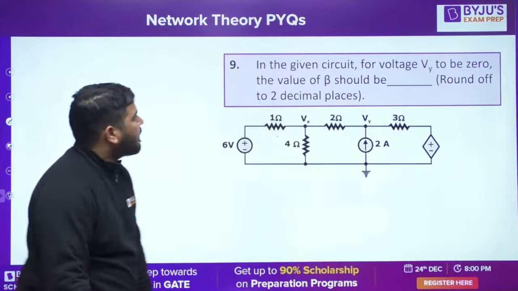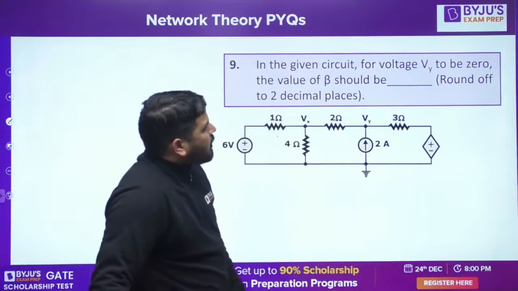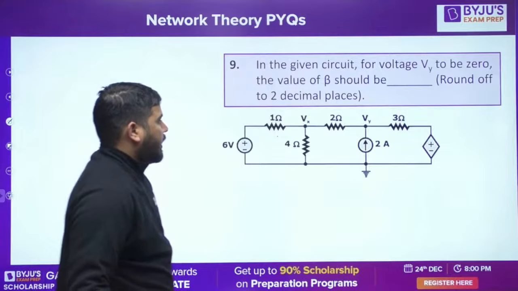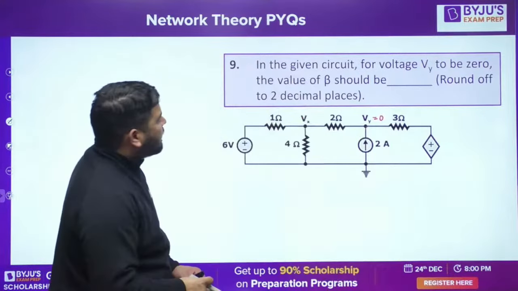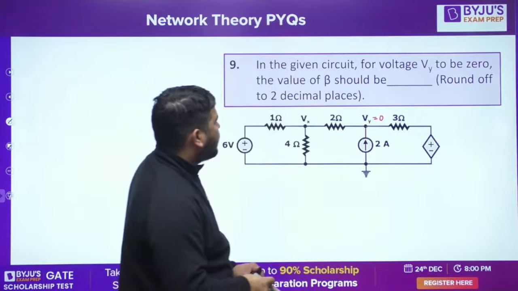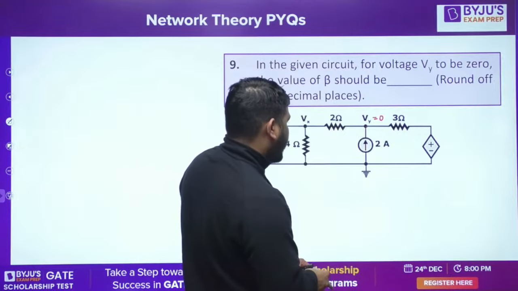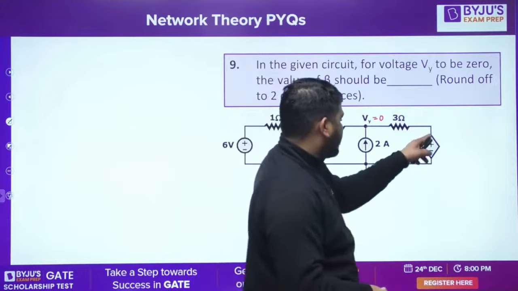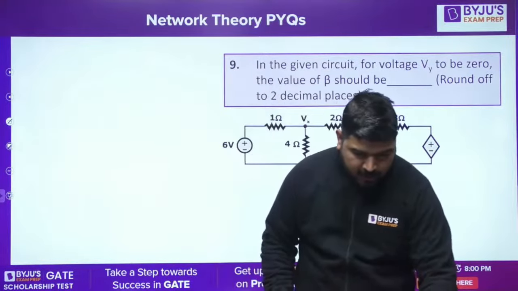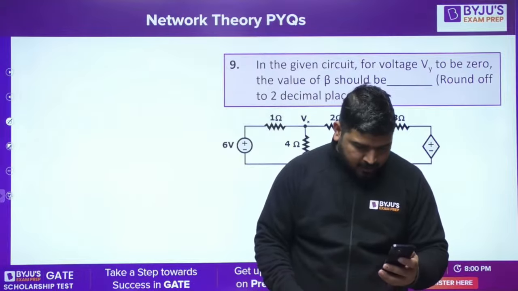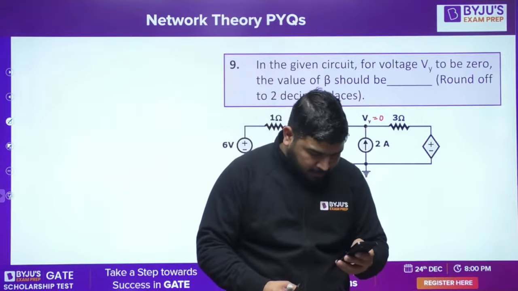Question number 9. In the given circuit, the voltage Vy is to be 0. This voltage is given as 0 volt. The value of beta should be, where is beta? What is beta? I think this source value is missing. What is the dependent source value? Can you check it? Let me check this dependent source value, because I think this is missing.